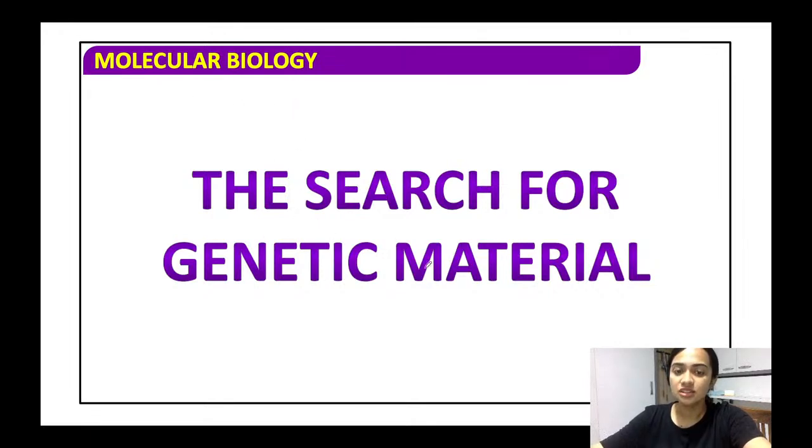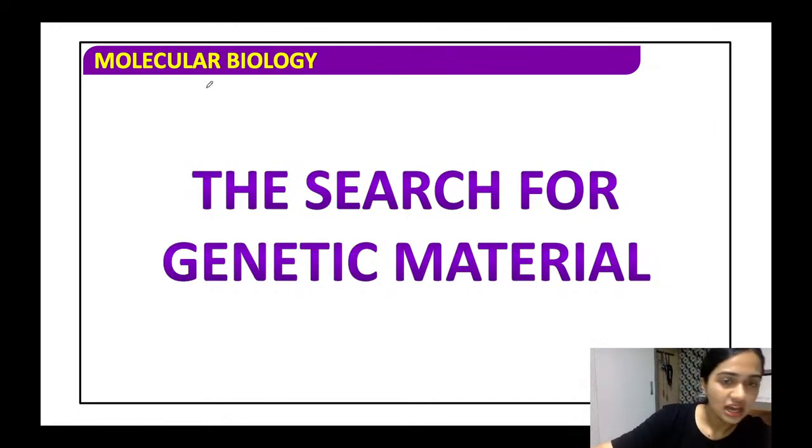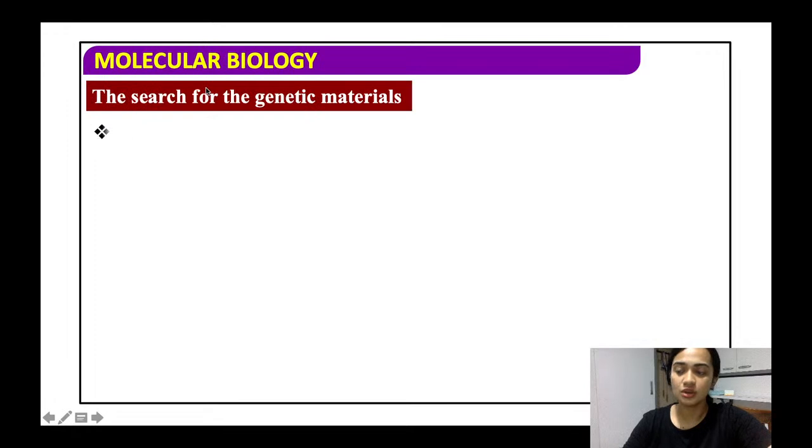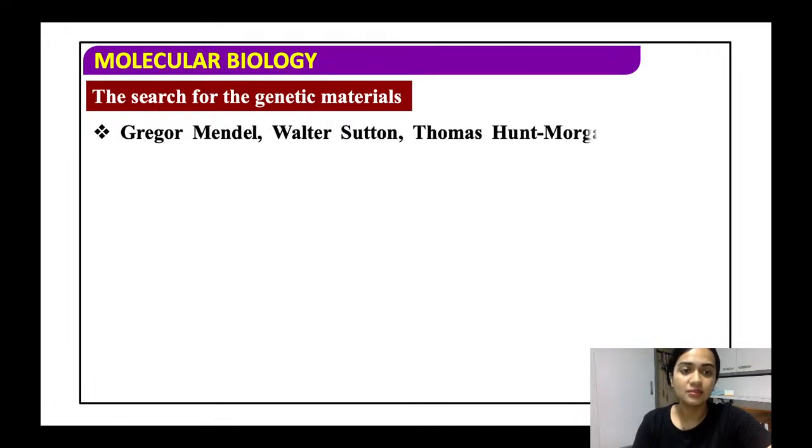So the search for the genetic material began after Mendel spoke about the traits and the factors that are moving from one generation to another. Now they wanted to know what it was that is flowing from one generation to another. What was the genetic material?